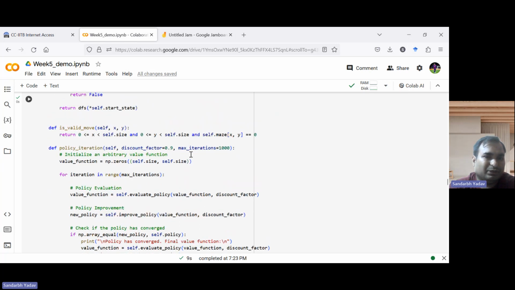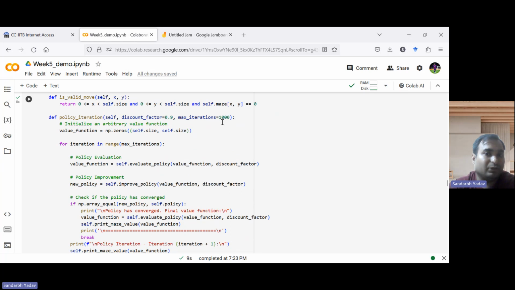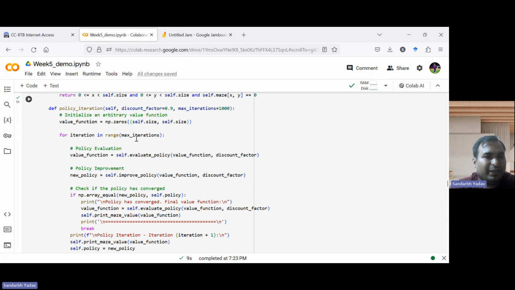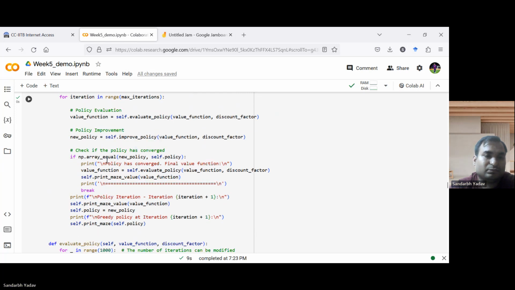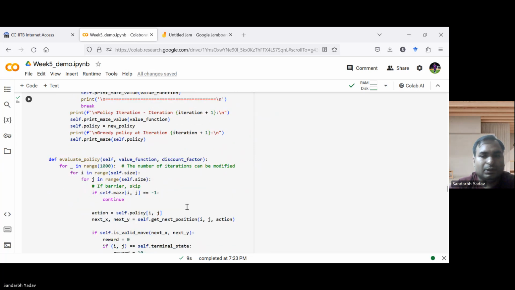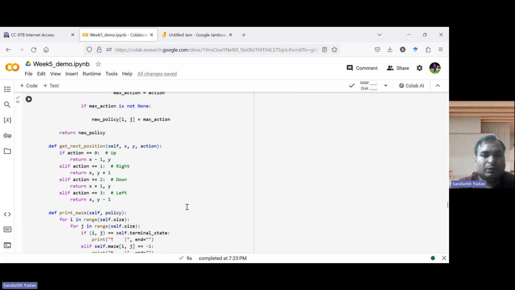But this is just to ensure that if it doesn't converge in 1,000 iterations, then we will stop. So we are using this max iteration, and this is the discount factor here. So in policy iteration, basically for this max iteration number of times, we are evaluating the policy, then improving the policy, and simultaneously we are checking whether the policy has converged. If it has converged, then we will print the final value function and break out of this loop. Otherwise, we do some printing, and this procedure will repeat. So I hope you got an idea about policy iteration.